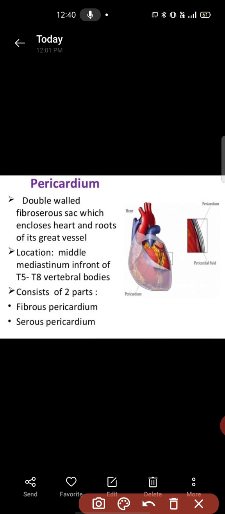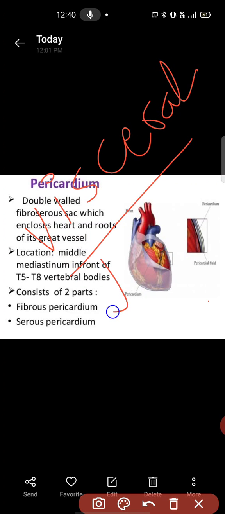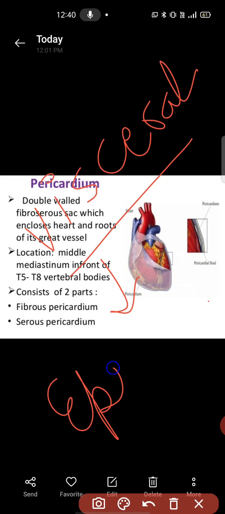Visceral pericardium is also known as the epicardium.